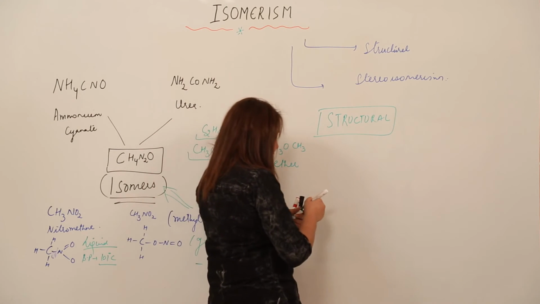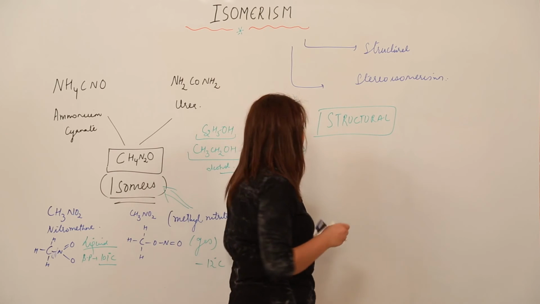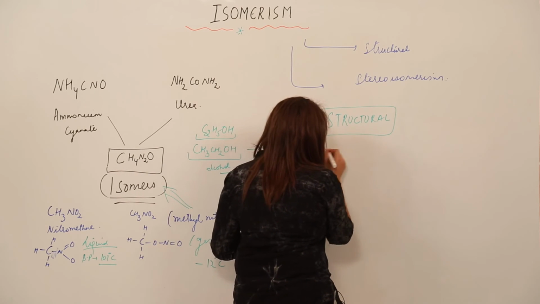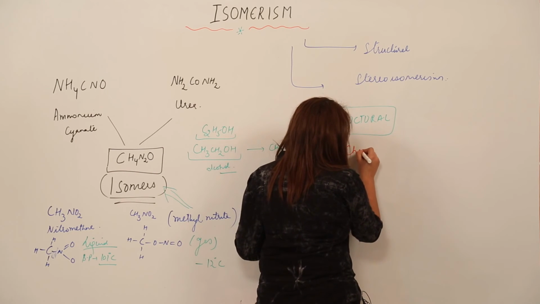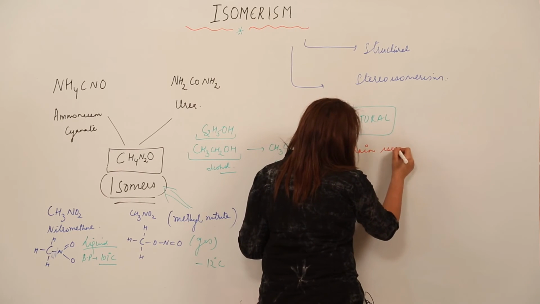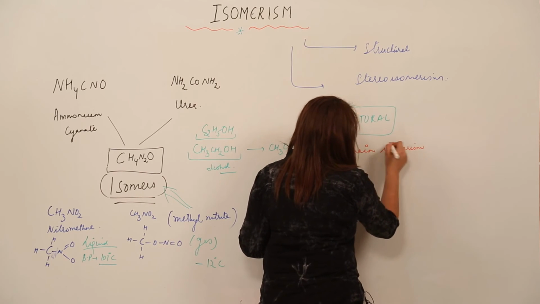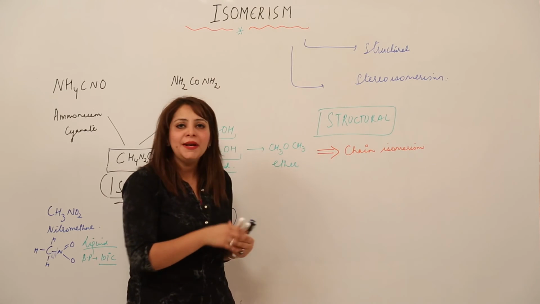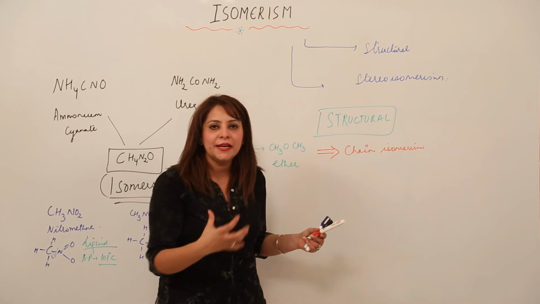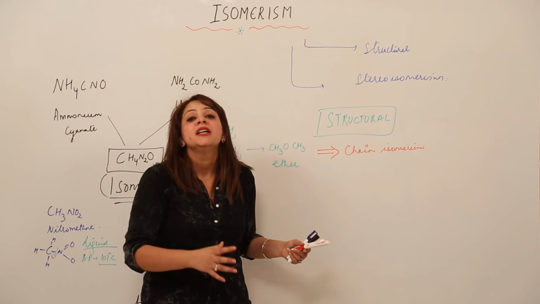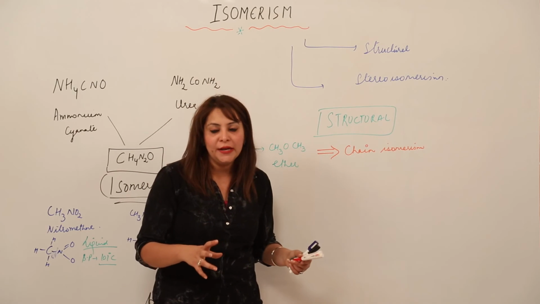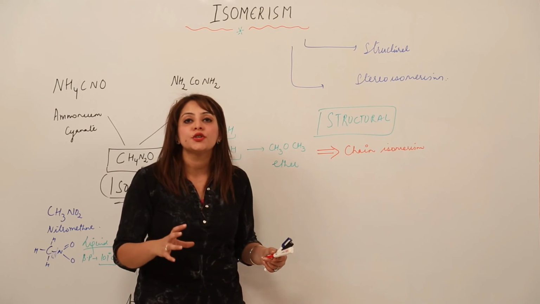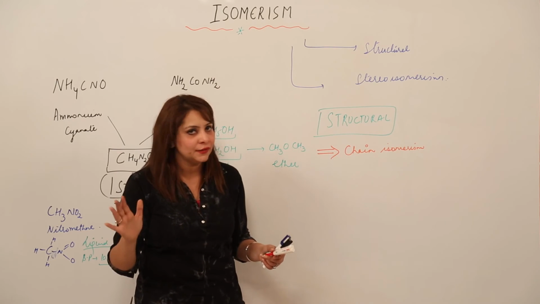Now what are the subcategories summed up under structural isomerism? If they differ in the nature of the carbon chain, then this structural isomerism is called chain isomerism, right? We'll be discussing them one by one in detail, but at this moment I am just summing up to make you familiar with the types. So one is chain isomerism, in which they differ in the nature of the chain, branched or straight.